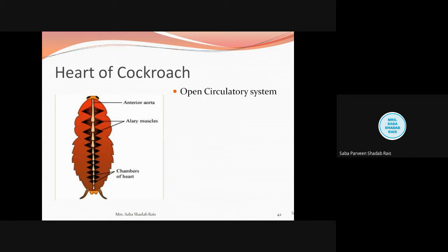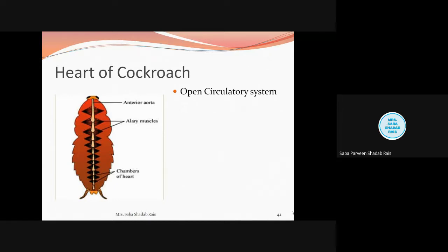In the open circulatory system, the system is not so sophisticated, meaning they don't have so many equipments. I'm using the word equipment intentionally; actually these are organs. So many players, so many things will not be there. Why? Because the system is quite simple.